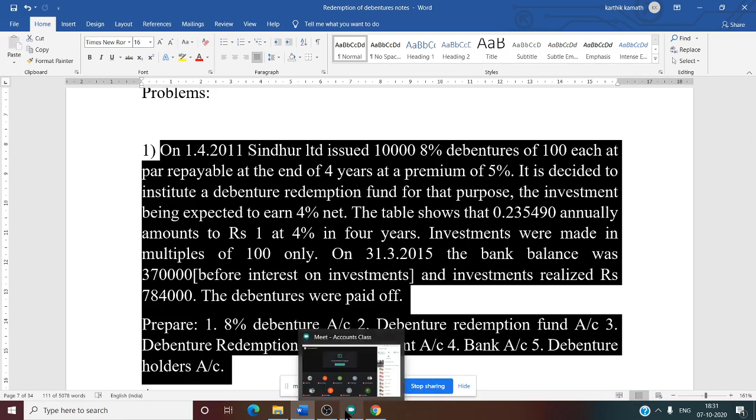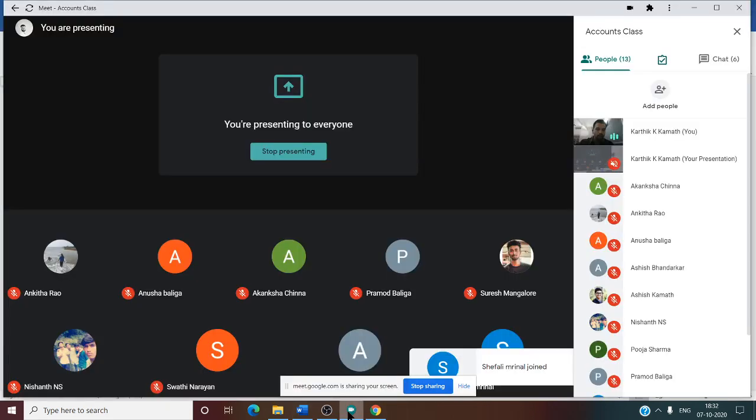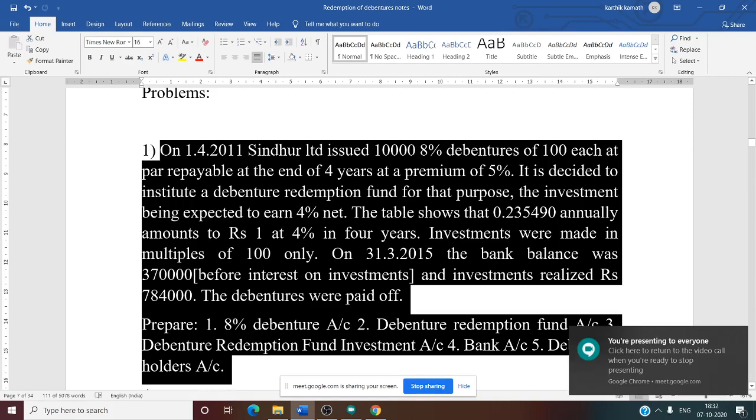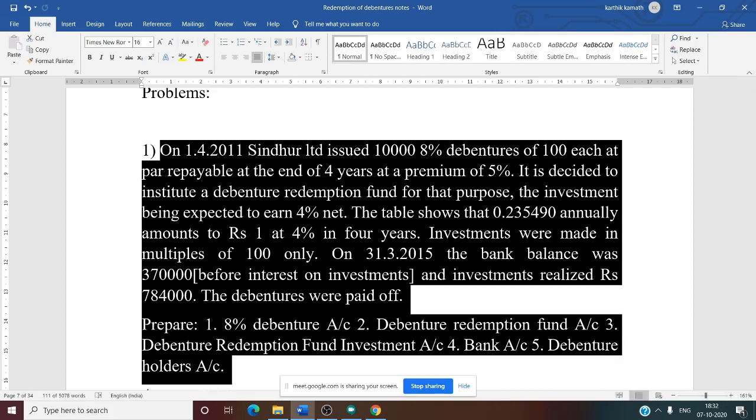That means in the debenture redemption fund investment account, you should not take any fraction amount. Only the full amount in multiples of 100. For example, 2,573. In that case, you need to take 2,500 itself. The 73 you should carry forward to the next year. Like that, it is in multiples of 100 only.